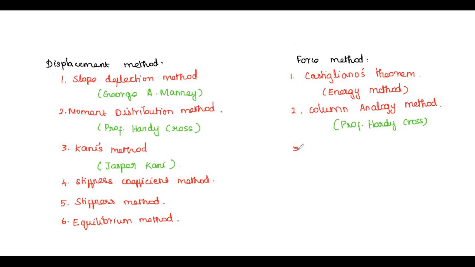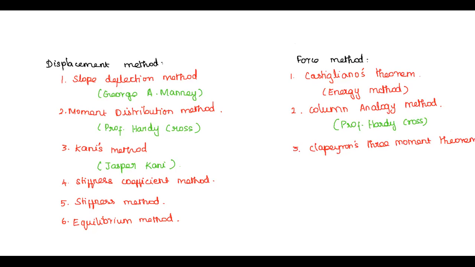The third one is Clapeyron's three-moment theorem, which is used for the analysis of continuous beams.